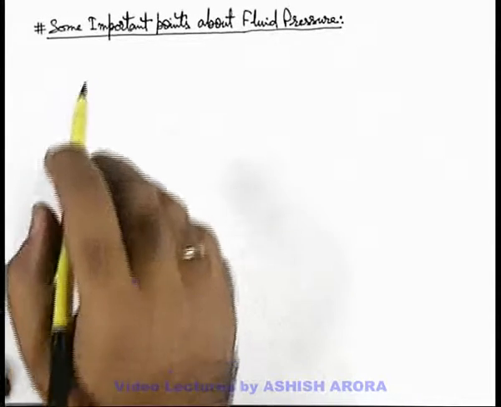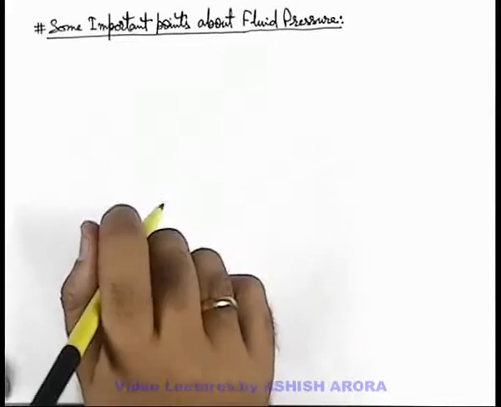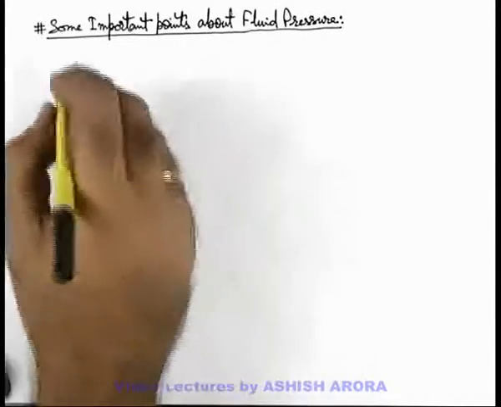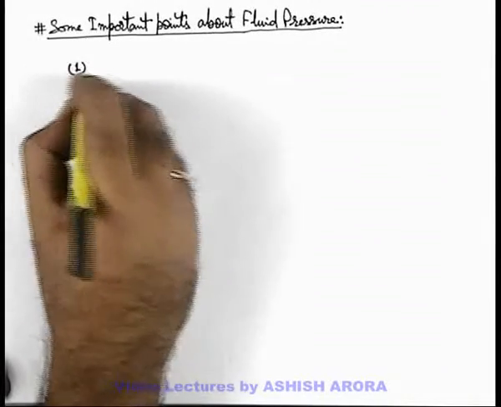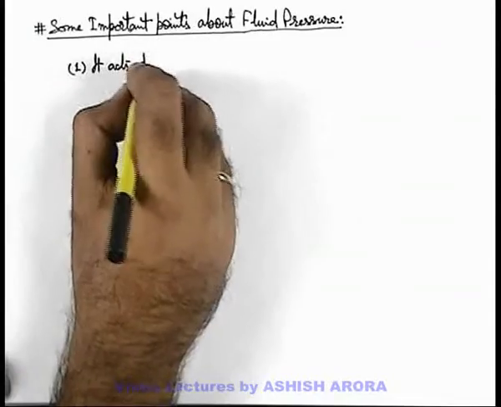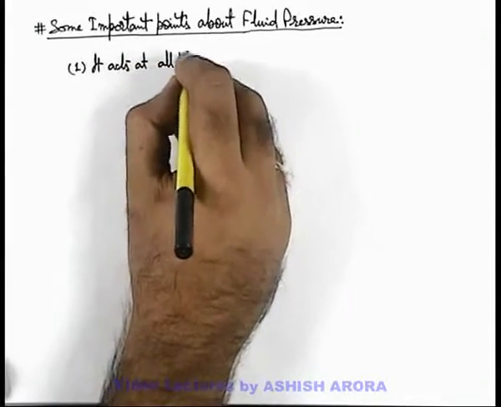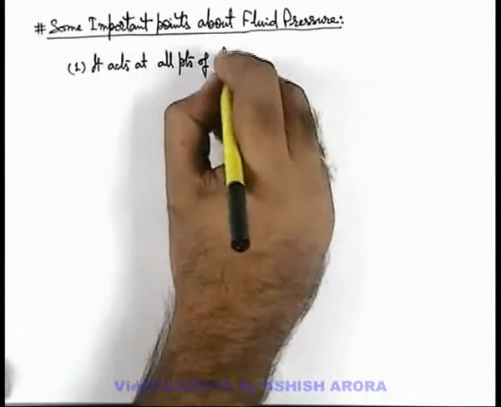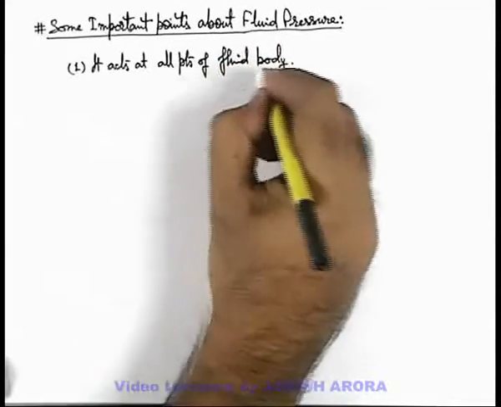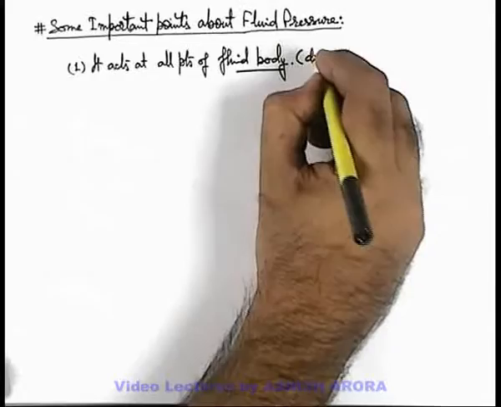Let's discuss some important points about fluid pressure in continuation of what we have just discussed. First point, we can simply write down that it acts at all points of fluid body. As we have discussed, it is distributed.